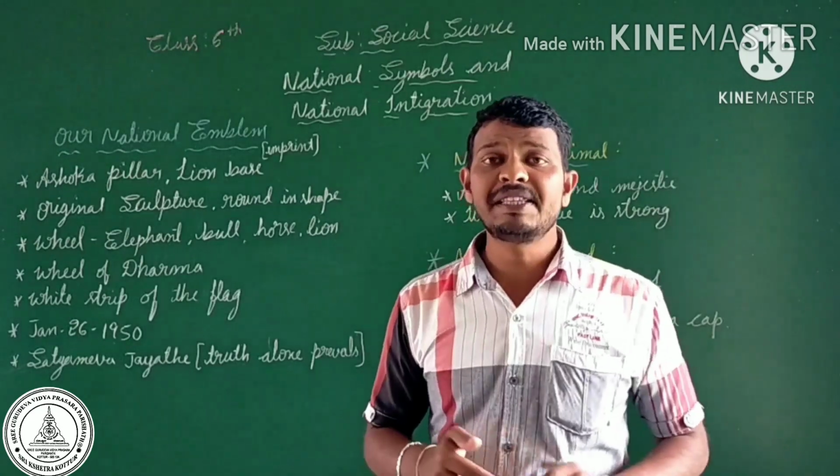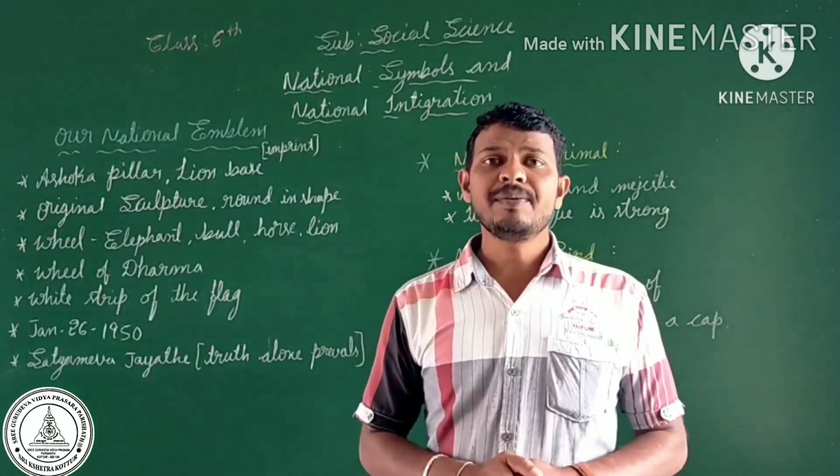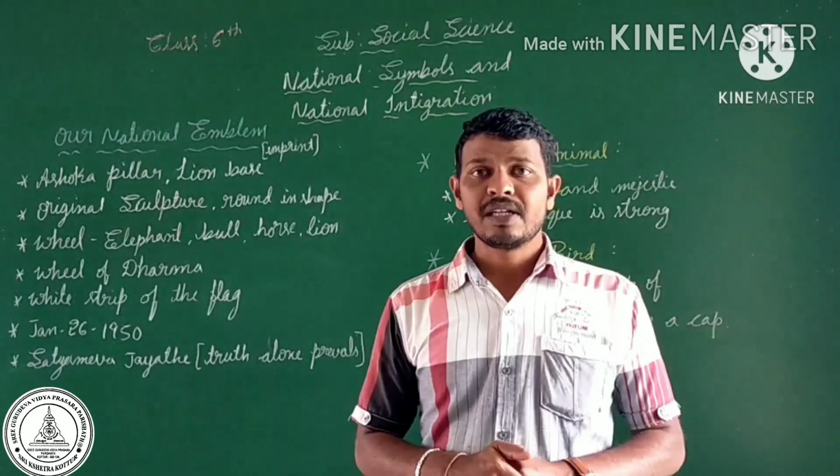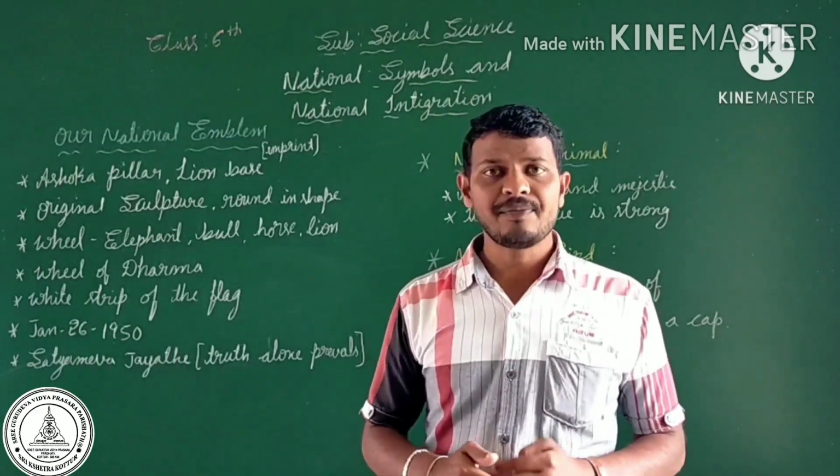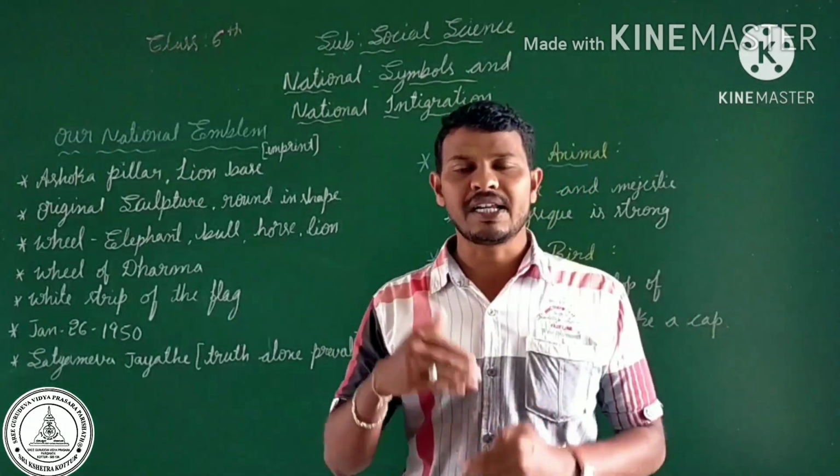Today we learnt many things in this lesson, especially the features of the national flag. So what is the uniqueness of our national flag, emblem, national animal and national bird?